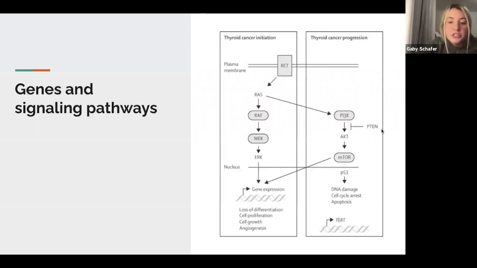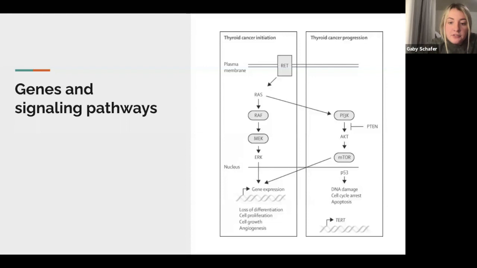Most thyroid cancers have mutations along the mitogen-activated protein kinase cellular signaling pathway. This pathway is responsible for transmitting growth signals from the plasma membrane to the nucleus and plays a main role in the regulation of cellular proliferation. This photo shows the signaling pathways involved in thyroid cancer.